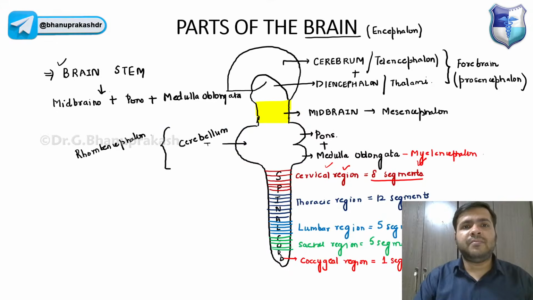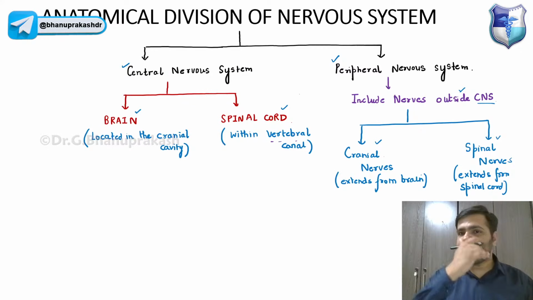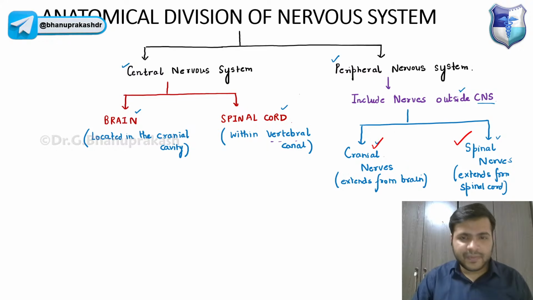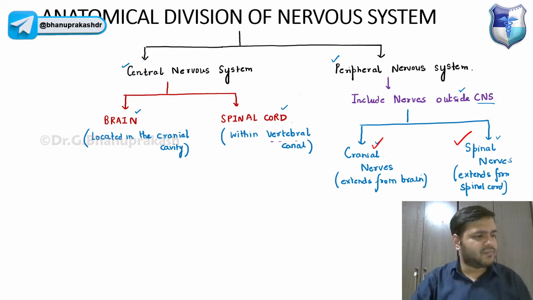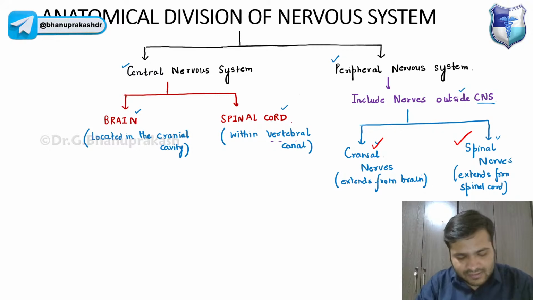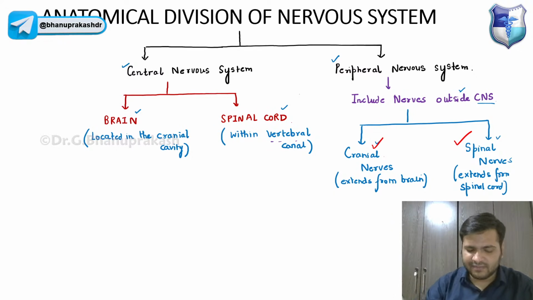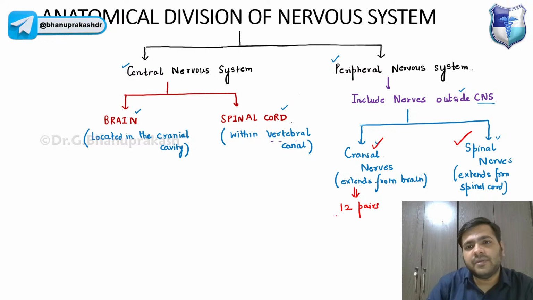So we have discussed the spinal nerves. Do we know how many cranial nerves are there in our body, guys? Cranial nerves are coming from the brain. How many cranial nerves are there? Can anyone tell me in the chat box? I'm waiting for your answers, guys. Yes, it is 12 pairs, Vinay, 12 pairs will be the best answer. Osama, Nishant, Vikas, very good. Fun Mode, it's wrong. You should know it is 12 pairs, guys, and they extend from the brain, right?